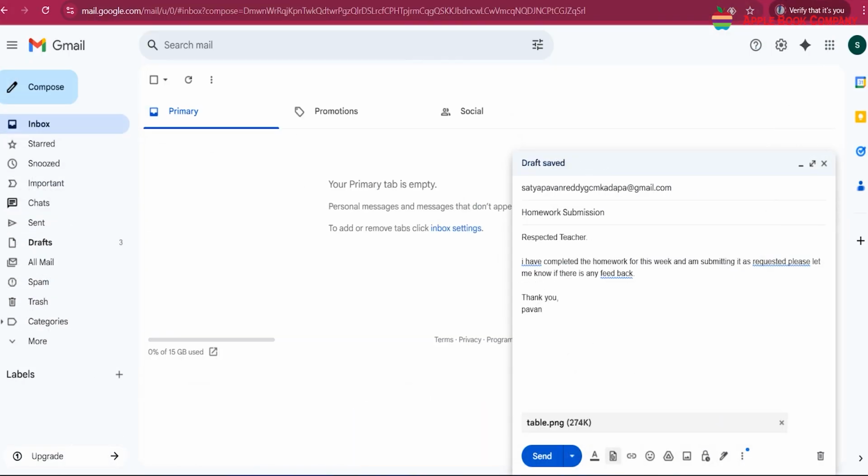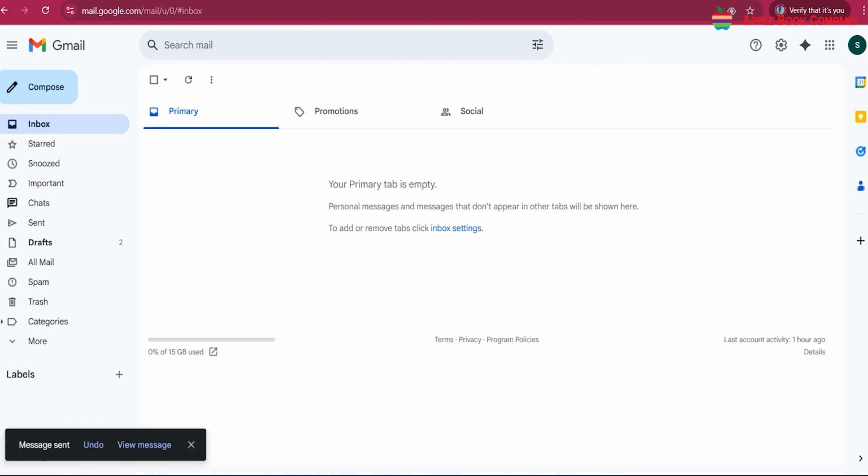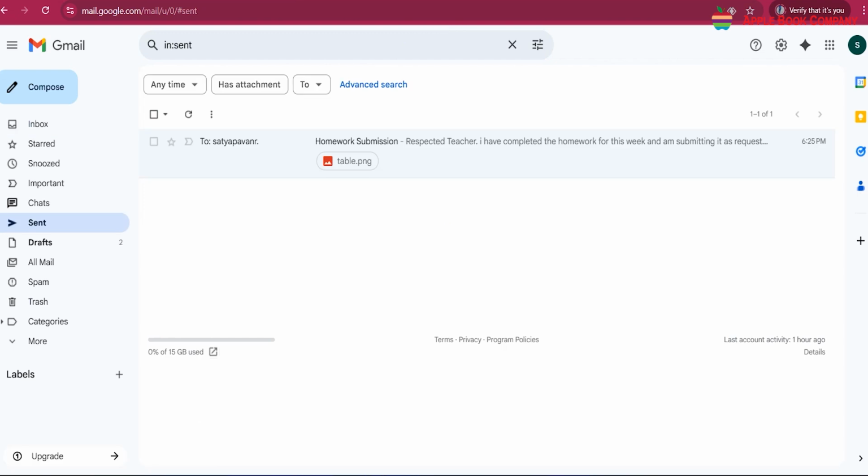Step 6. Once the message is ready, click on the Send button. The email will be delivered to the recipient within seconds. You can check the Sent folder to confirm that the email has been sent.